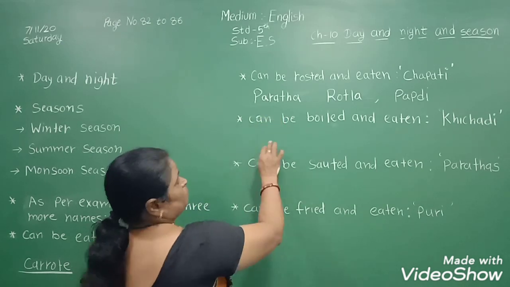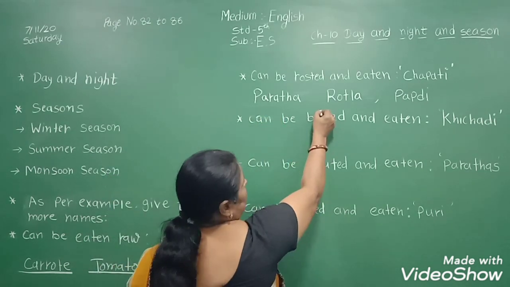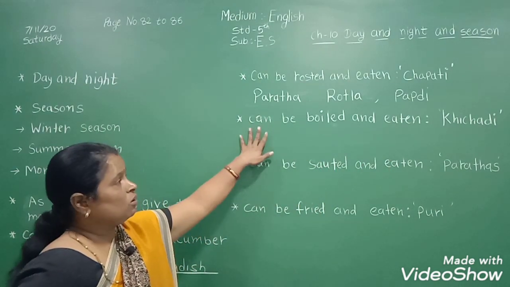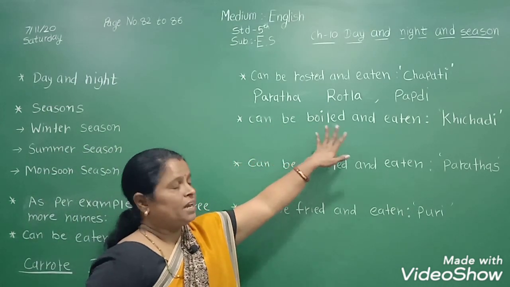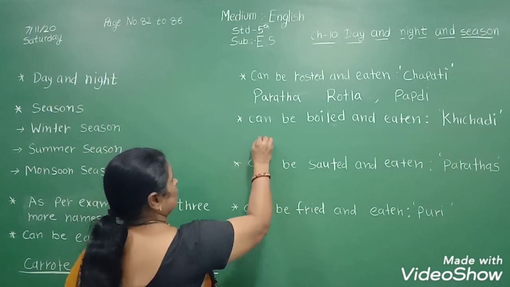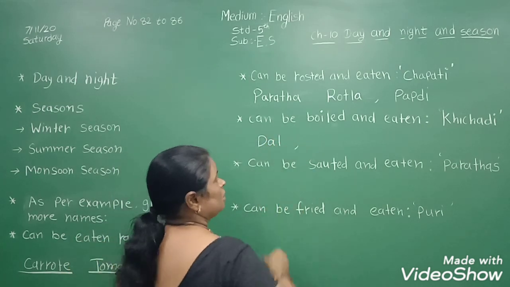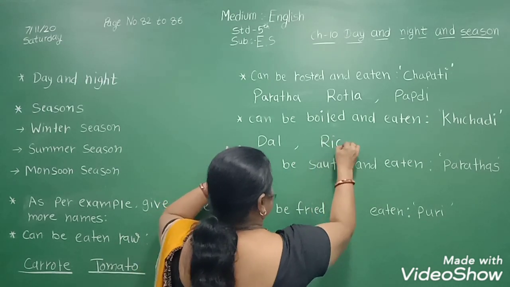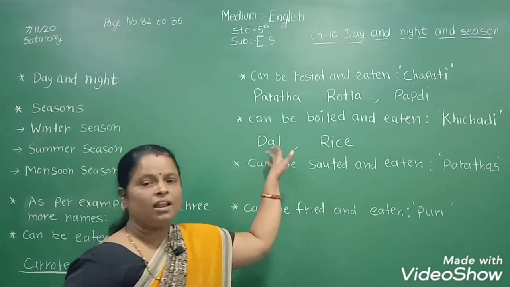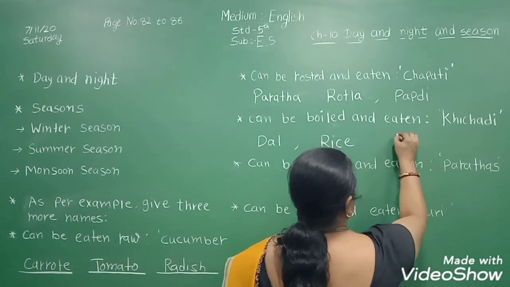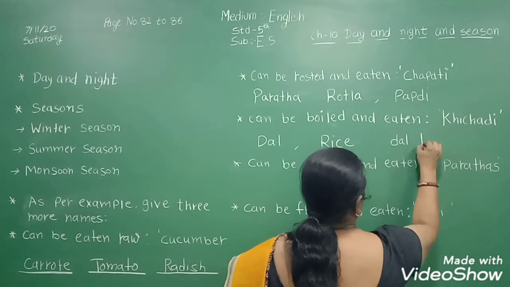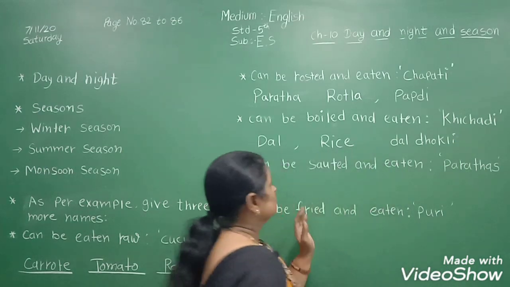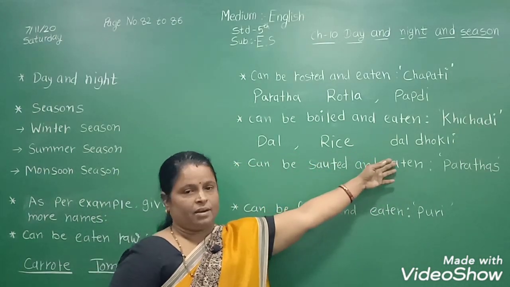Now next, can be boiled. Can be boiled and eaten like khichdi. So, what things do we boil and eat? Here we write khichdi, rice, dal, and dal dhokli. These we eat boiled.